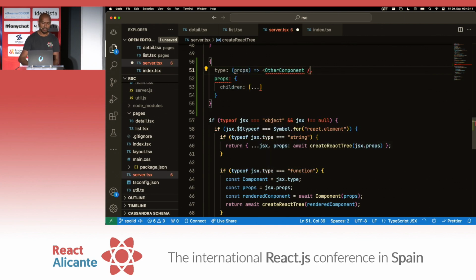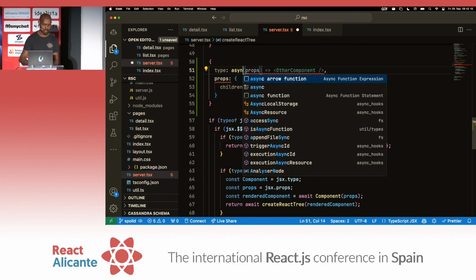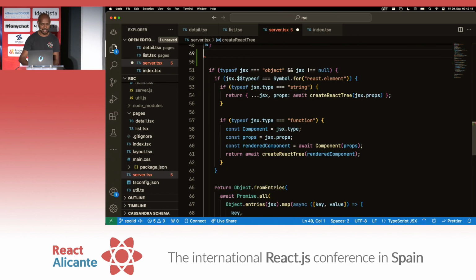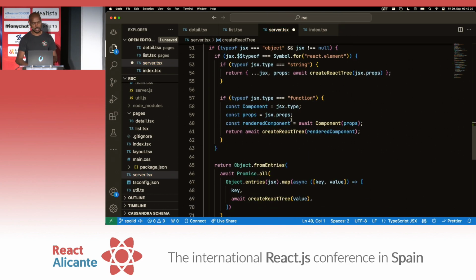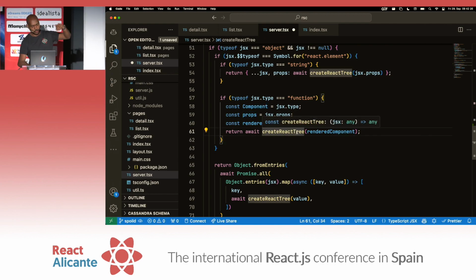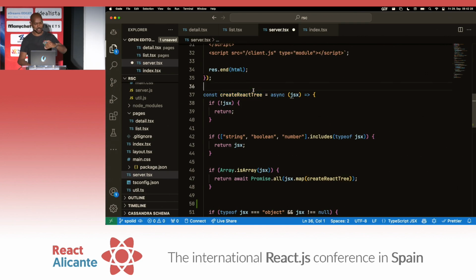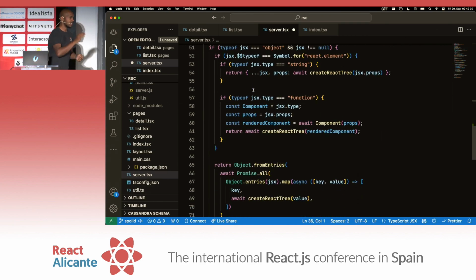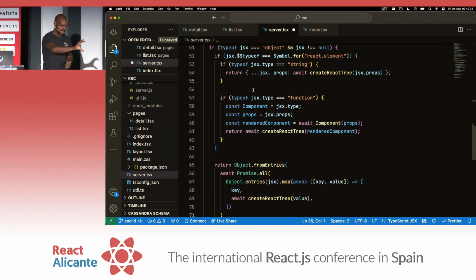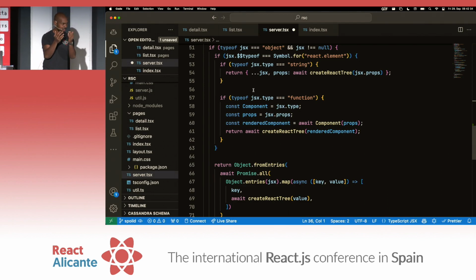That's a function. So if it's a function, then it gets interesting, because this can be async now. It can be like this. And so that's where, in this branch, we await, and we call the function with its props. Okay? And from there, we once again recursively go down and call create React tree on that. So all we're doing is going down a list of components, and if something async is encountered, we fetch the data, render it, await it, get some JavaScript object from it, and keep going.